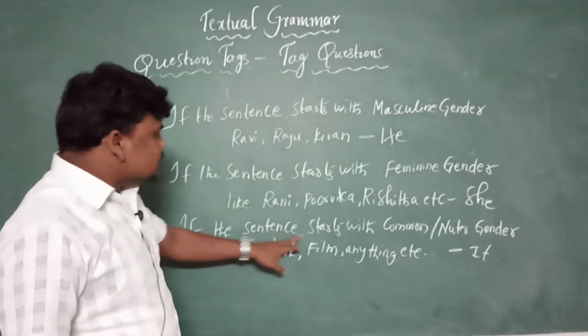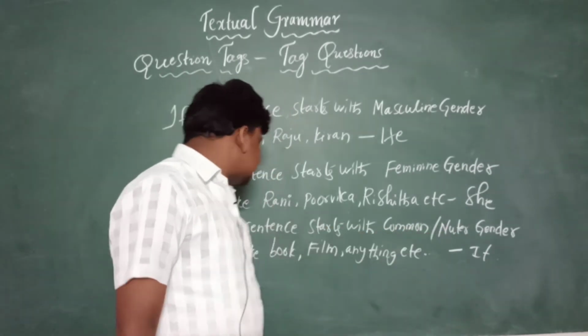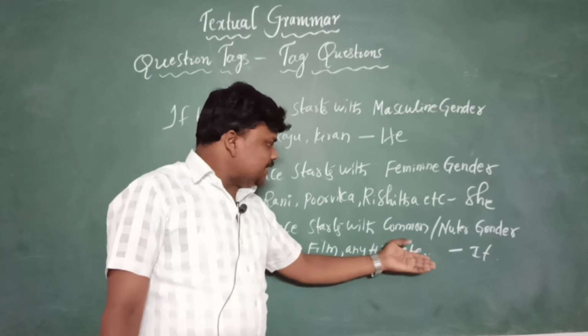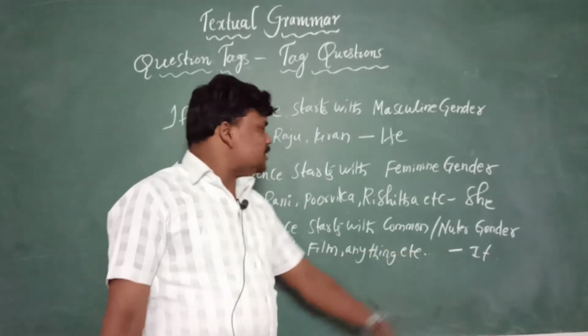If the sentence starts with a common or neuter gender like book, film, and I mean anything, we need to change that into the pronoun it, compulsory.